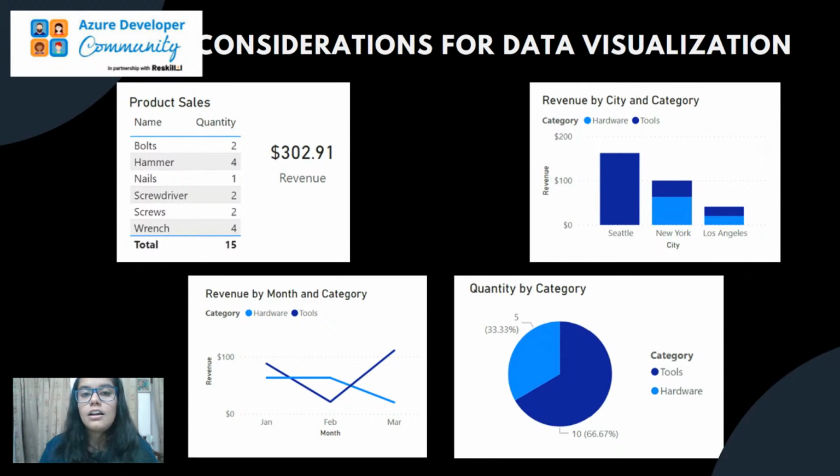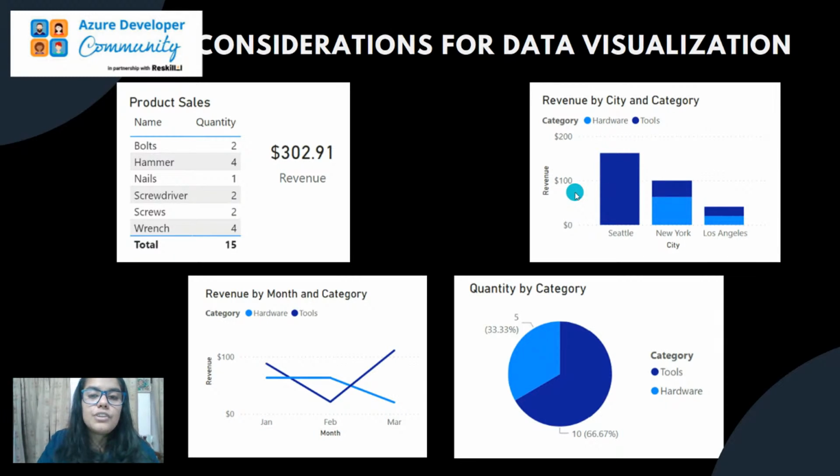The data is converted into the form of bar charts, pie charts, bar graphs, or line charts, so that we can further get some valuable feedback out of it. Like here you can see that I might have several rows and columns for this data. But in this single chart you're getting a correct view: dark blue represents the tools and light blue represents the hardware that we're having.